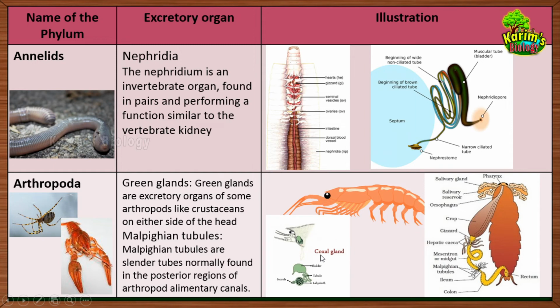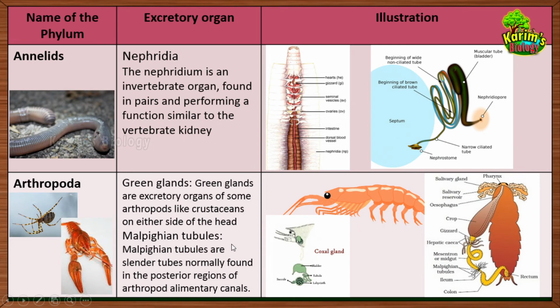Where are they located? The coxal glands are located on either side of the head. So here is a crustacean, the crayfish. If you look at its head, you can see a green gland on either side. These green glands collect the waste and send it towards the outside. So in arthropods there are two types of excretory organs, called green glands and Malpighian tubules. Green glands are present in the crustaceans, whereas Malpighian tubules are found in the arthropods which live on land, for example the cockroach. Now let us talk about Malpighian tubules.